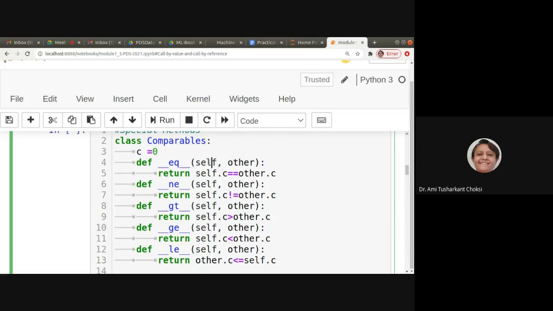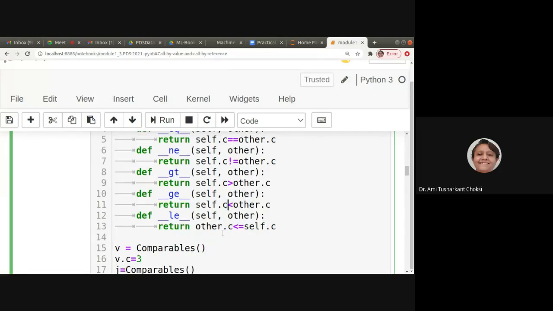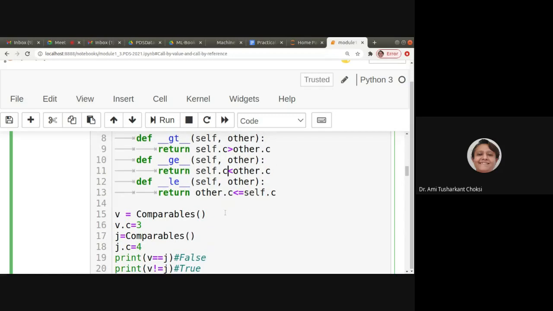These two are the objects. Right? Two objects are passed to this particular method and it is checking whether both the things are equal or not. Same way for NE, whether they are not equal, for GT it is greater, for LT it is less than, and for LE it is less than or equal. Fine. So this is what we are doing.